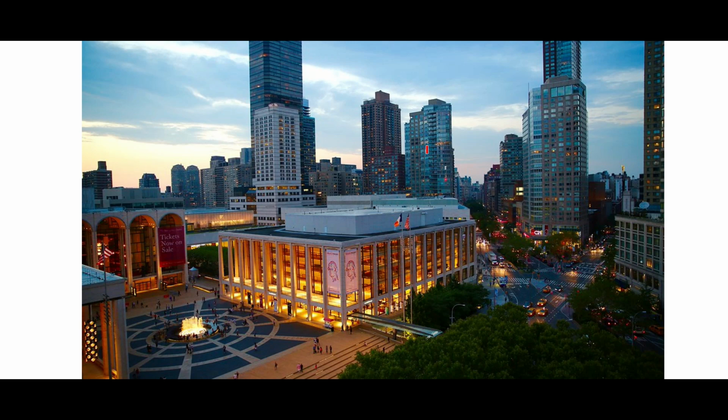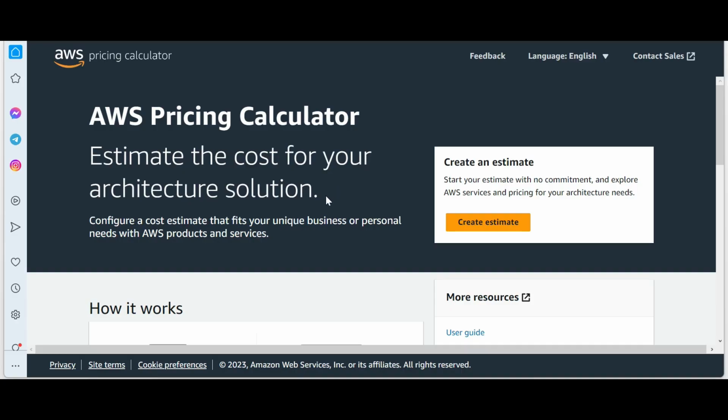Now first thing, what will I do? I will do a price calculation, right? How much it is going to cost, how much a 2 bedroom will cost, how much a 3 bedroom will cost, how much a 3 bedroom with a garden will cost, how much a penthouse will cost, and so on. That means I will have to calculate the price. I will go to this AWS price calculator and give all my requirements to buy the apartment.